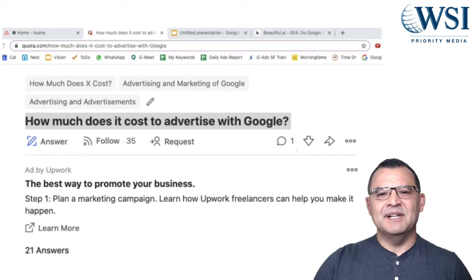Google is a pay-per-click platform, and many people think that everybody pays the same price. That is so not the case. Google created a simple but creative formula that calculates your CPC, or your cost per click, and it is not the same for one advertiser as the next. It's called quality score. So how is quality score calculated?